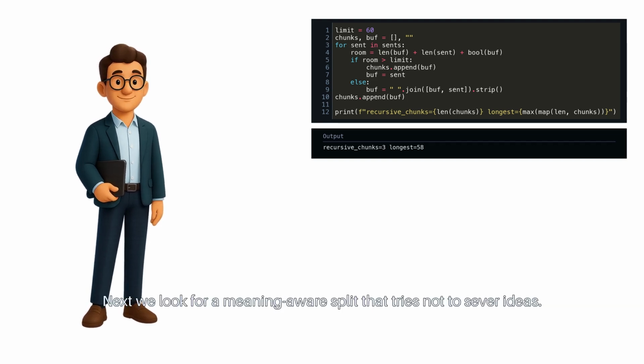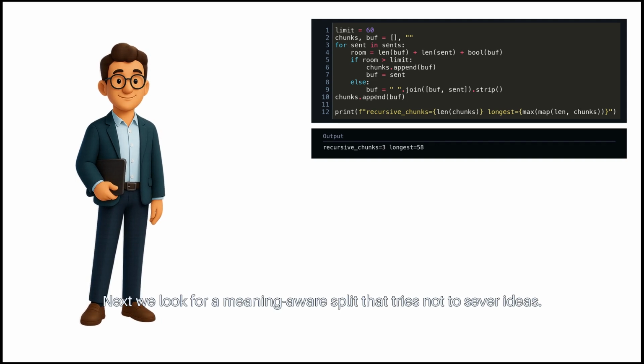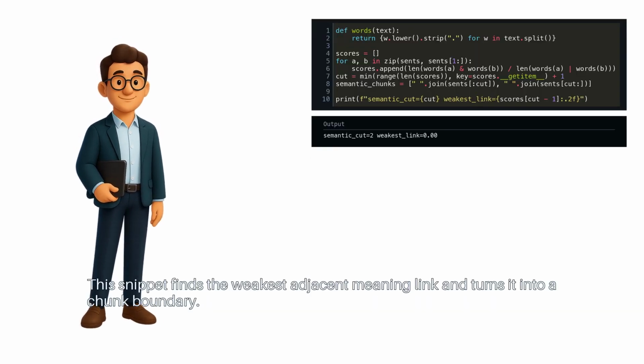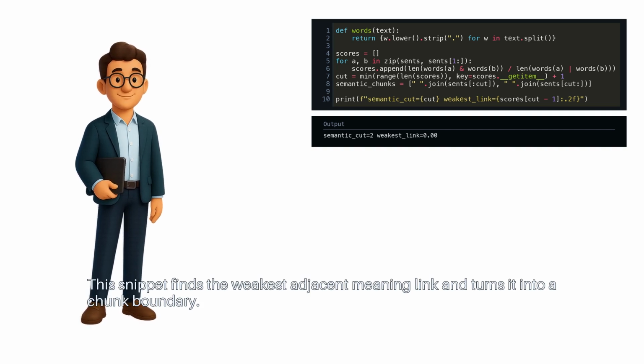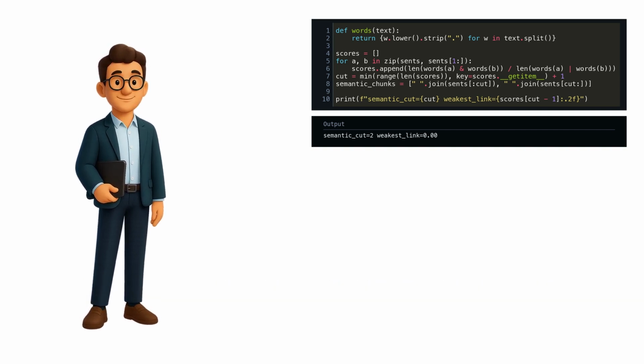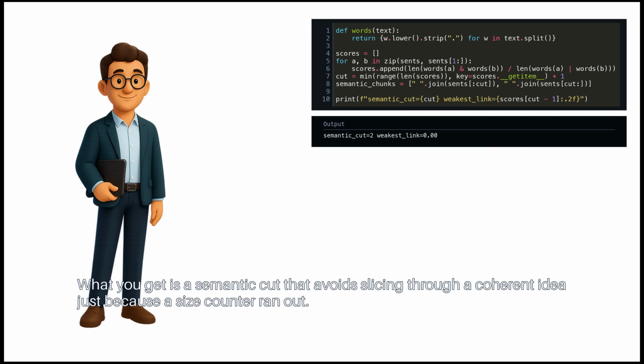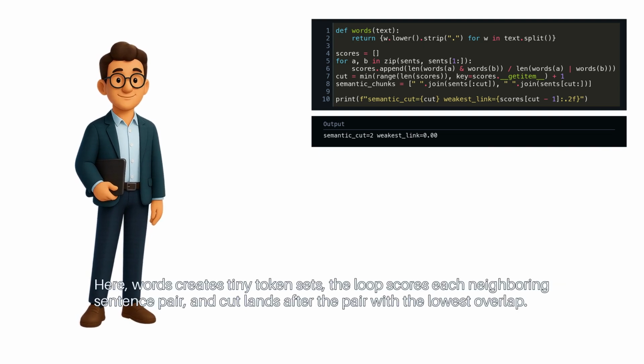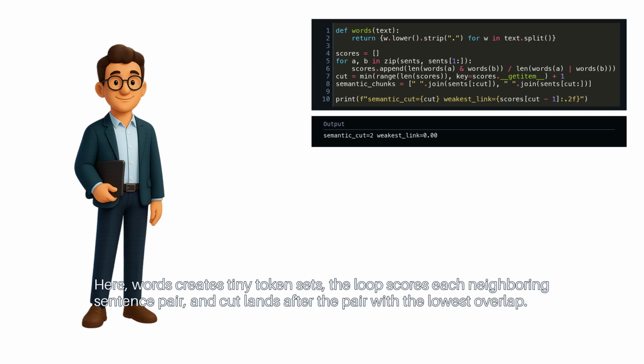Next, we look for a meaning-aware split that tries not to sever ideas. This snippet finds the weakest adjacent meaning link and turns it into a chunk boundary. What you get is a semantic cut that avoids slicing through a coherent idea just because a size counter ran out. Here, words creates tiny token sets.